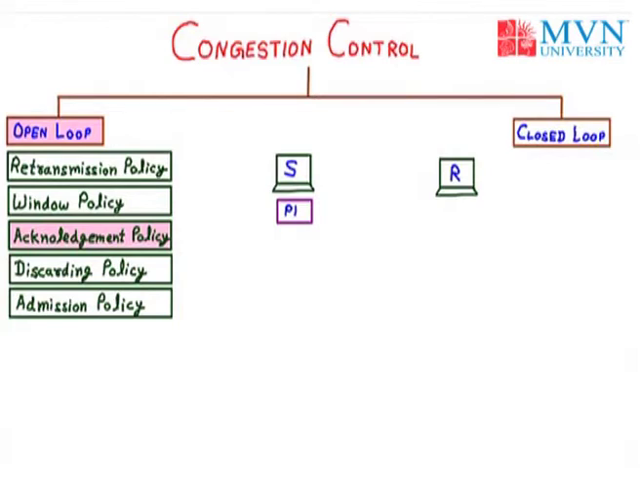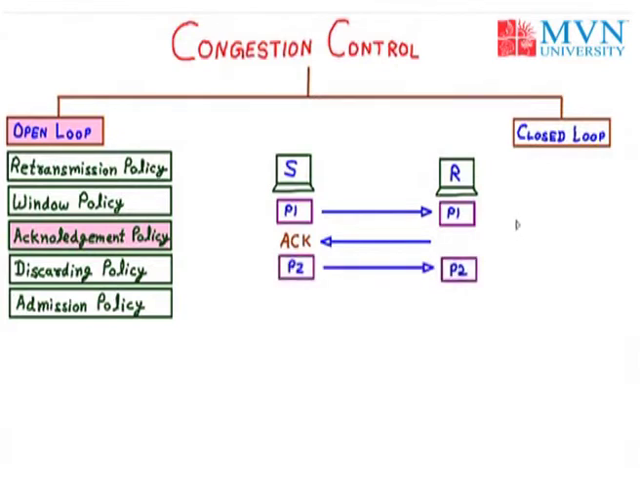Now the P1 packet will be sent from sender to receiver, and when the receiver gets the particular P1 packet, it will send the acknowledgement to sender. Now ACK stands for the acknowledgement. Now again sender has the P2 packet and will send it to the receiver. Now receiver received the P2 packet and will send the acknowledgement to sender.